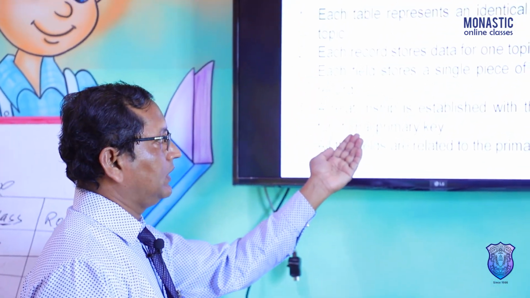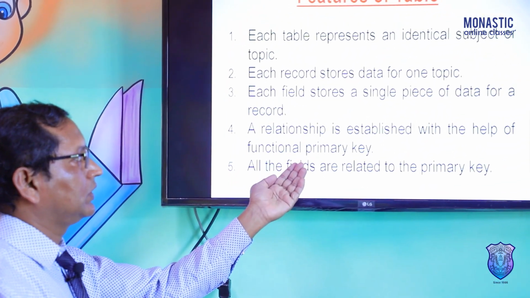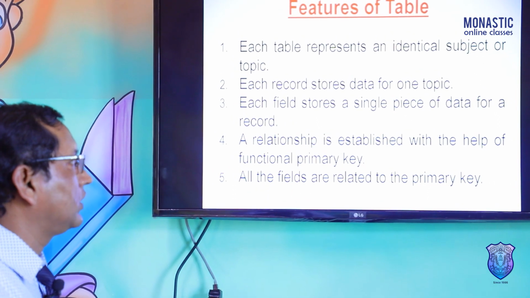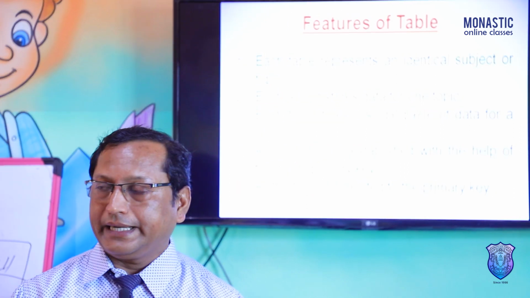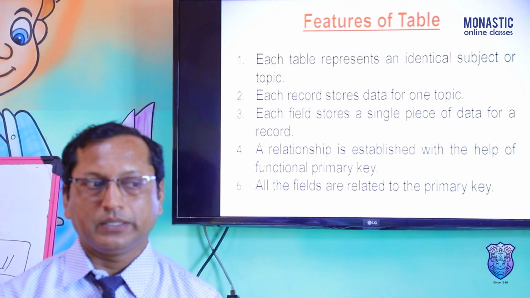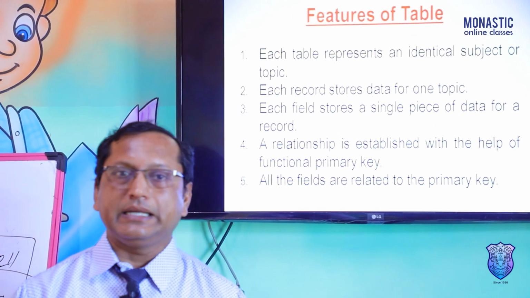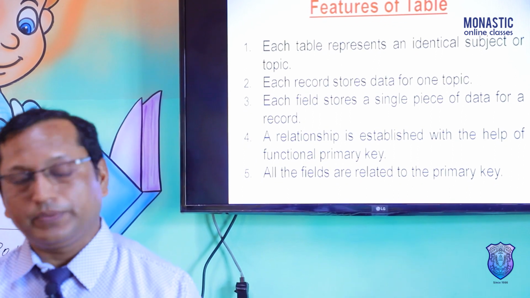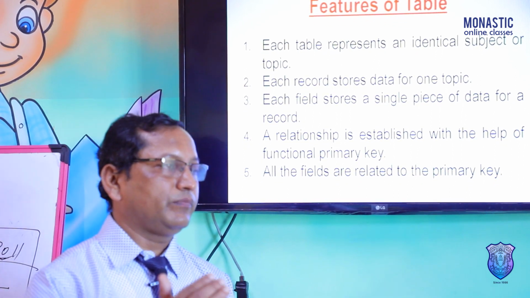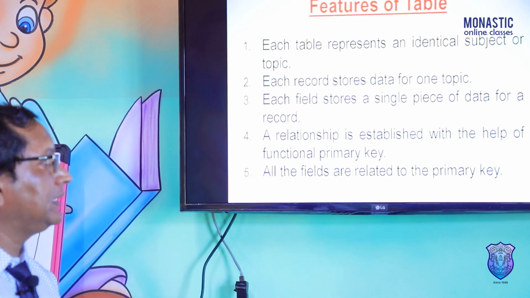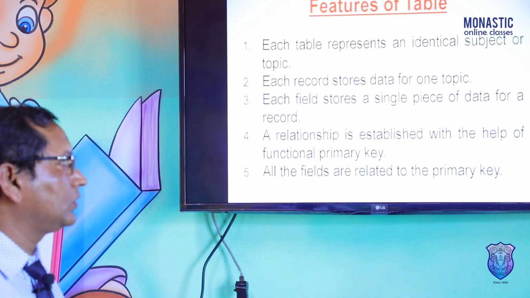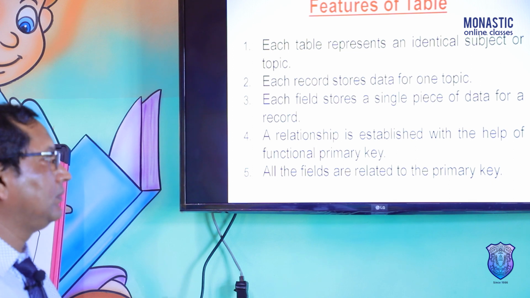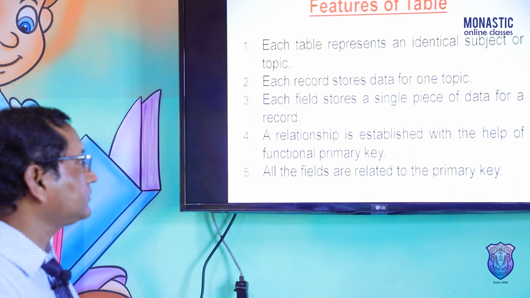A relationship is established with the help of a functional primary key. To create the relationship, a primary key should be created. After creating the primary key, that primary key creates the relationship from one table to another. That will be discussed later on.